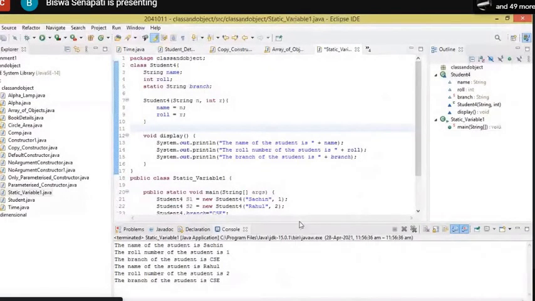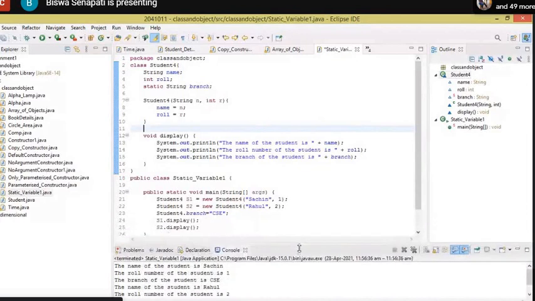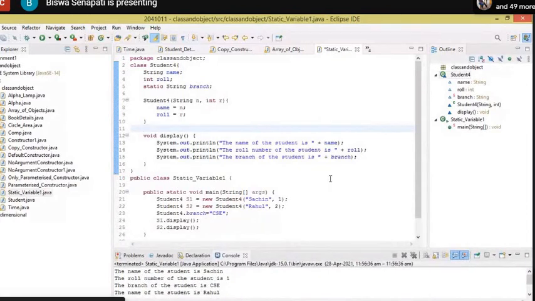Yes, sir. Yeah, explain. So here, we create the class Student 4, where we create the data members name, roll, which are the instance variables. So they will be unique for every object. Yes, correct. Every student object.